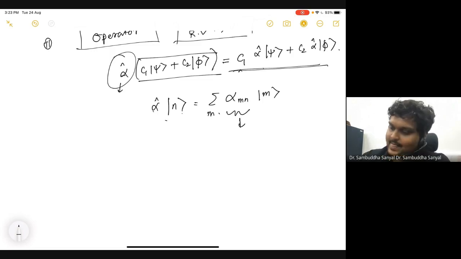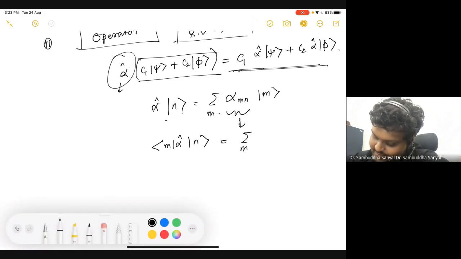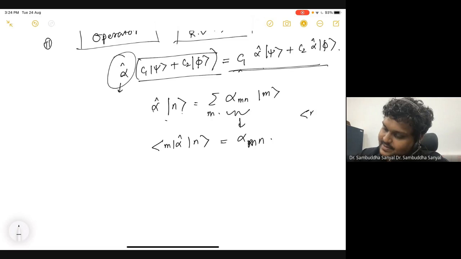Now how will I know that? To know that, I multiply on both sides. You are in the right direction, because now I have multiplied this by m. Again, I'm using some bad notation, but by using this identity, this is my alpha mn, because I use the property that mn is delta mn.